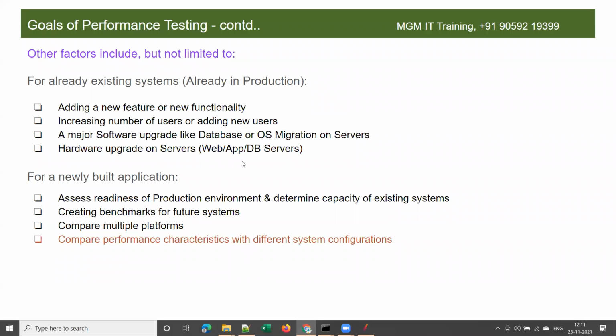How many of you are able to follow? Even if you are unable to understand completely, it is not an issue, because we will revisit this once we do performance testing. Once we do scripting and go to test execution, we will revisit this again. Next, compare performance characteristics with different system configurations.